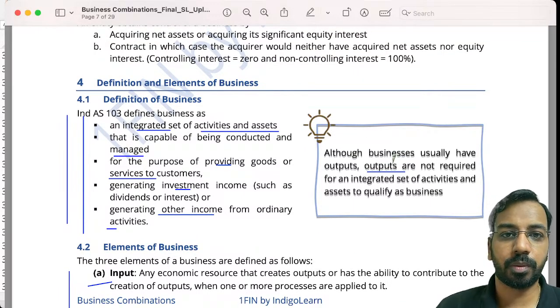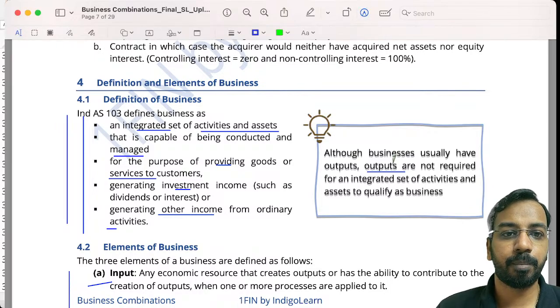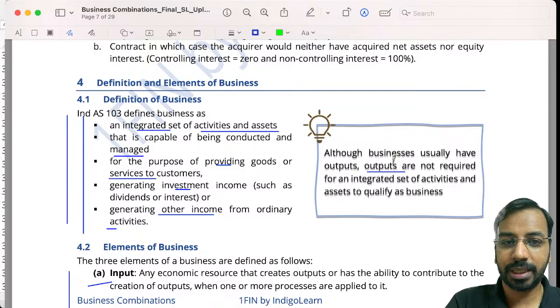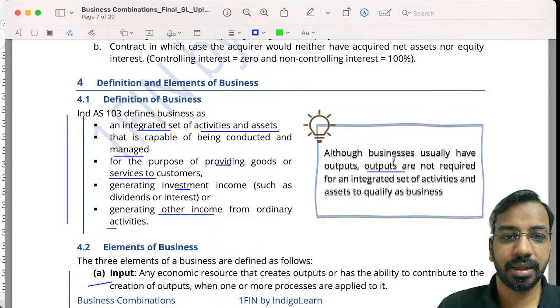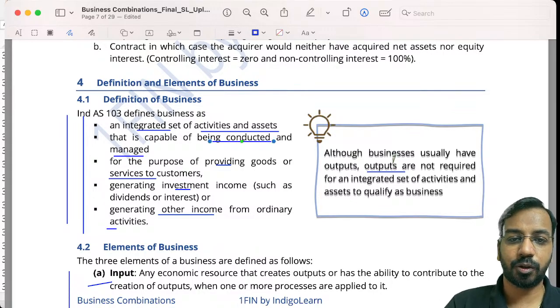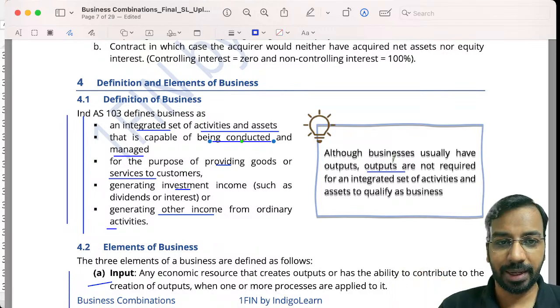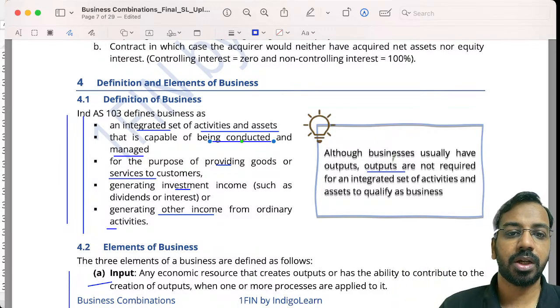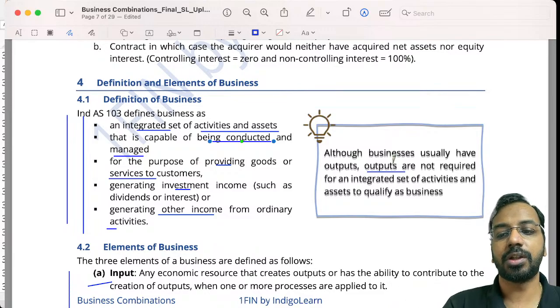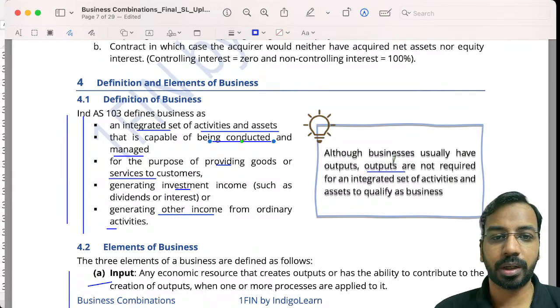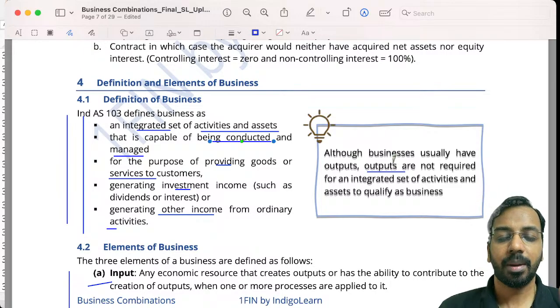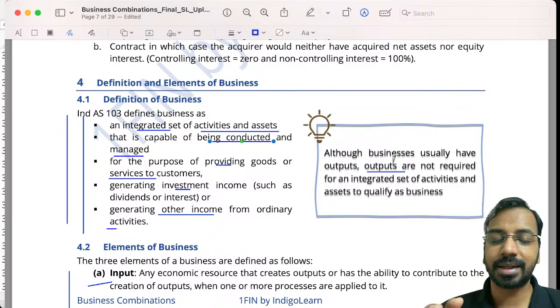So as we understood earlier as well, a business is an integrated set of activities. So an integrated set of activities means there has to be activities which are integrated and assets that are capable of being conducted and managed. So you must be able to conduct those activities and manage those activities for the purpose of providing goods or services to the customer. So integrated set of activities for what purpose? Providing goods or services to others, or generating investment income, or generating other income from ordinary activities. But anyways, there has to be an integrated set of activities.